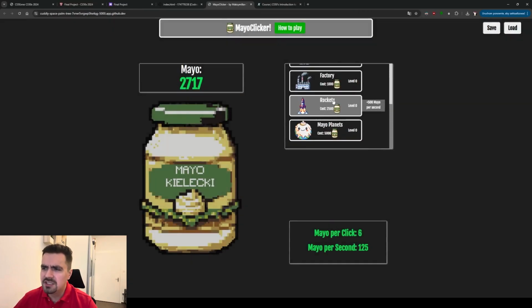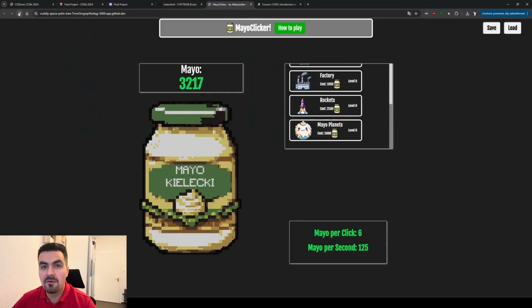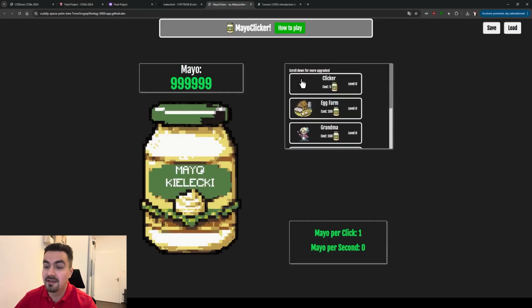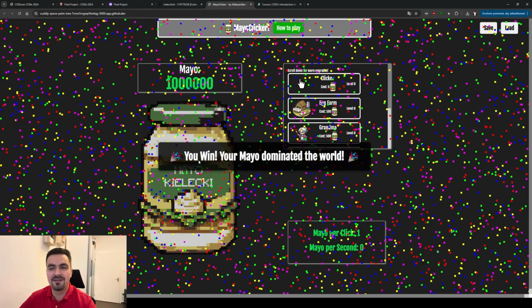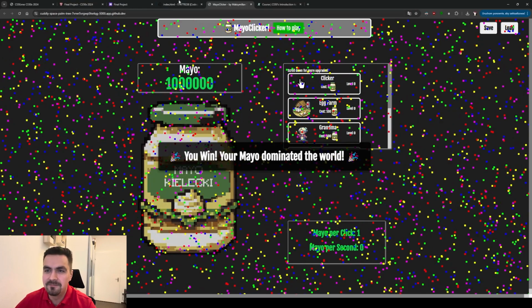So let's maybe cheat a bit and go back to the index.html and let's make 6 nines, which is one of the million. Now, when we reload the page, and let's just assume the player played for a few minutes and he reaches 1 million mayonnaise, that's what he gets. He gets a nice celebration of confetti and the message that his mayonnaise dominated the world.